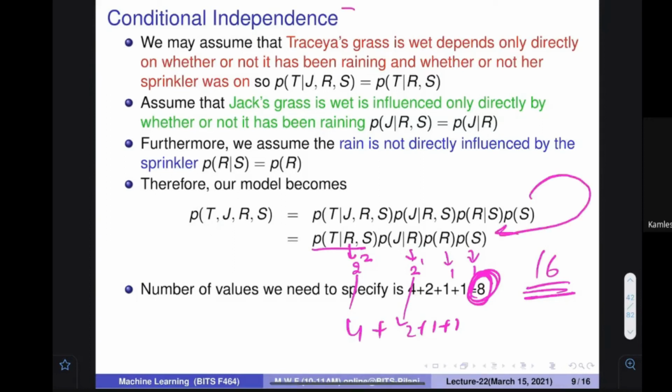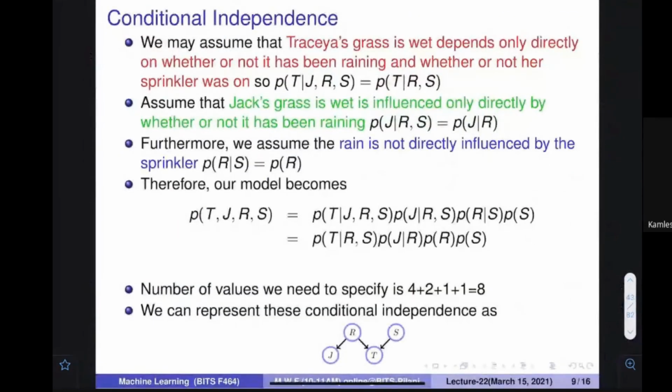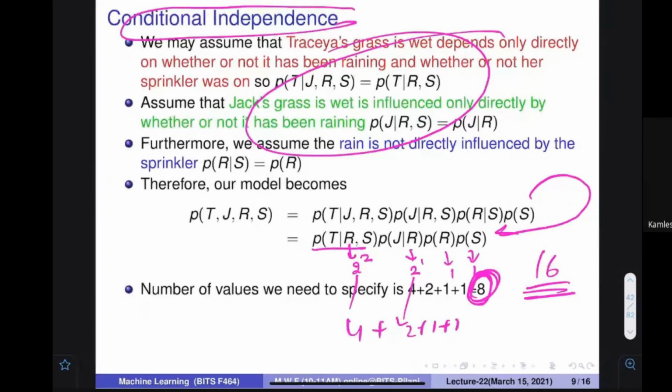But how can we write this expression as this expression? Because we know something from our world. This is the world knowledge that we have, about what is dependent on what. Using this, we can reduce the number of parameters. And if we want to specify it in a more compact way, we can say it this way.